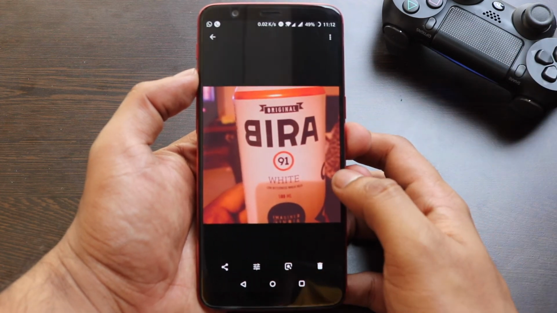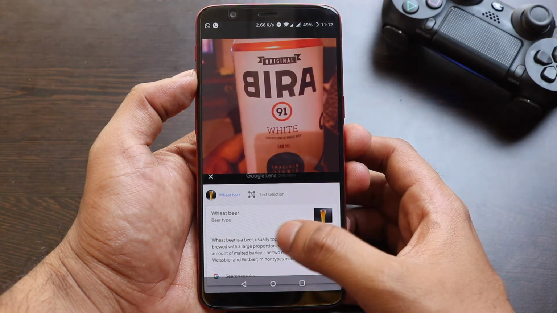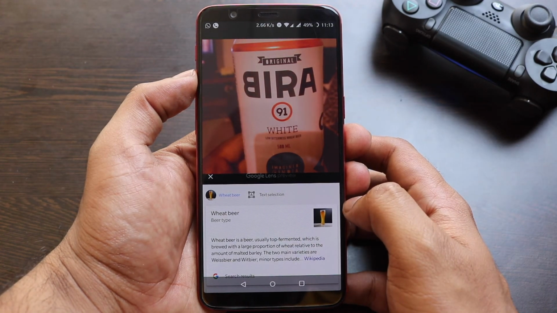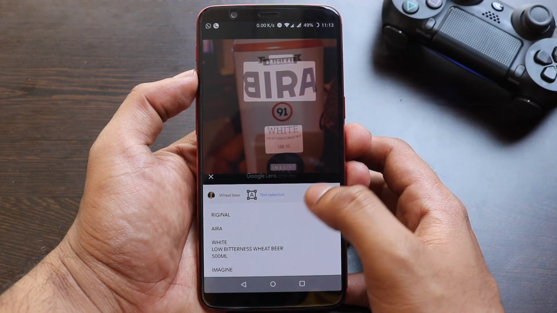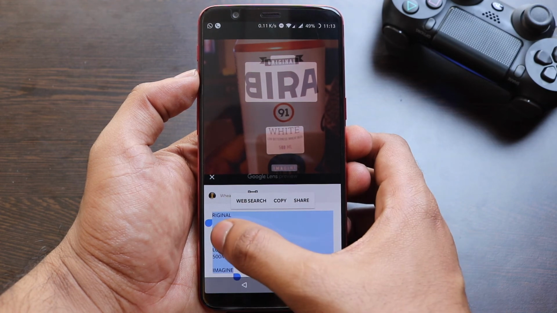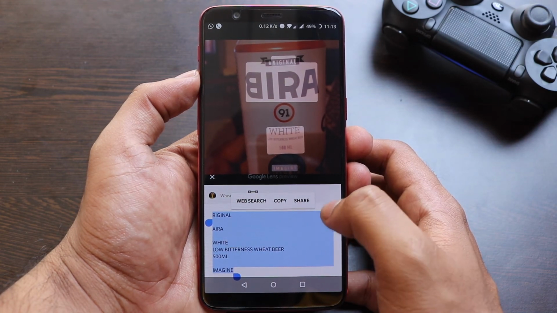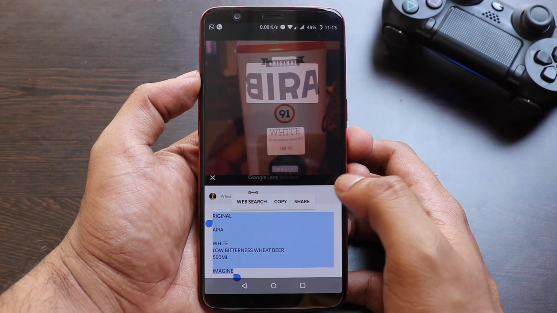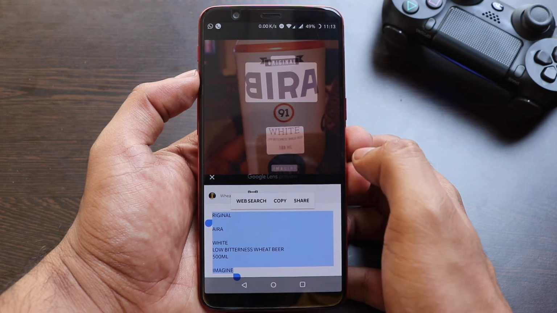This one is an image of a product that I have shot using my camera itself. As you can see, it has already detected it's a wheat beer, and in the text selection pretty much everything is correct except a single word, which is the name of the logo. I guess the reason is that it's inverted in the product name. Other than that, the result that we have received from this image is very impressive.